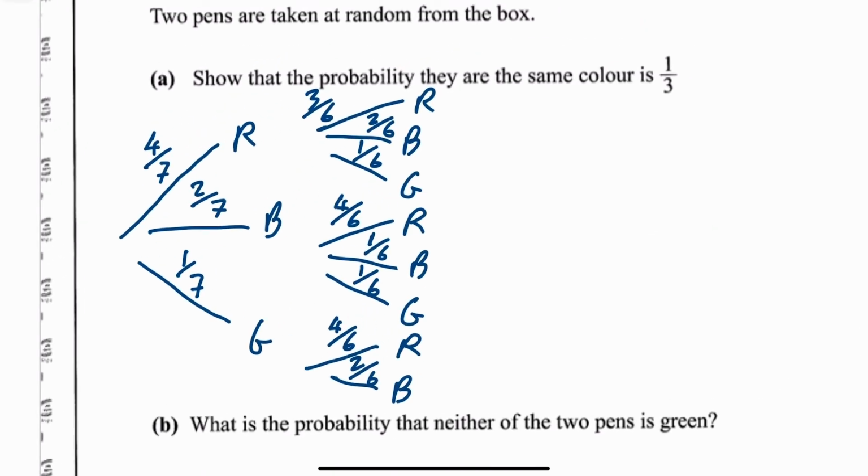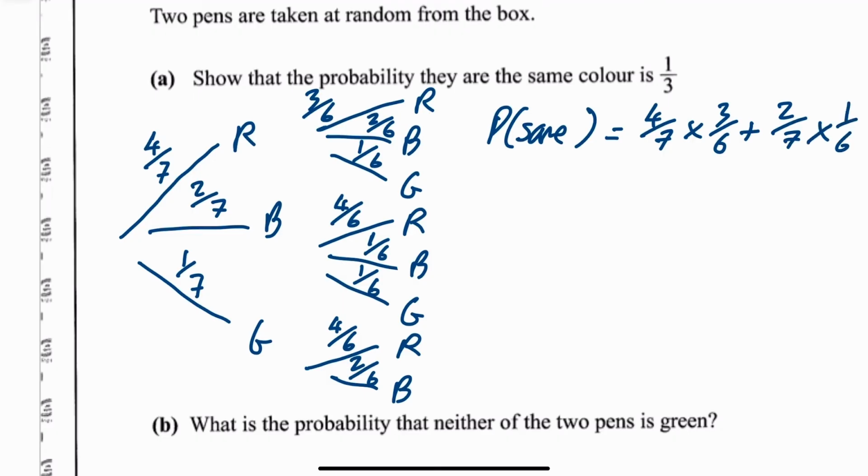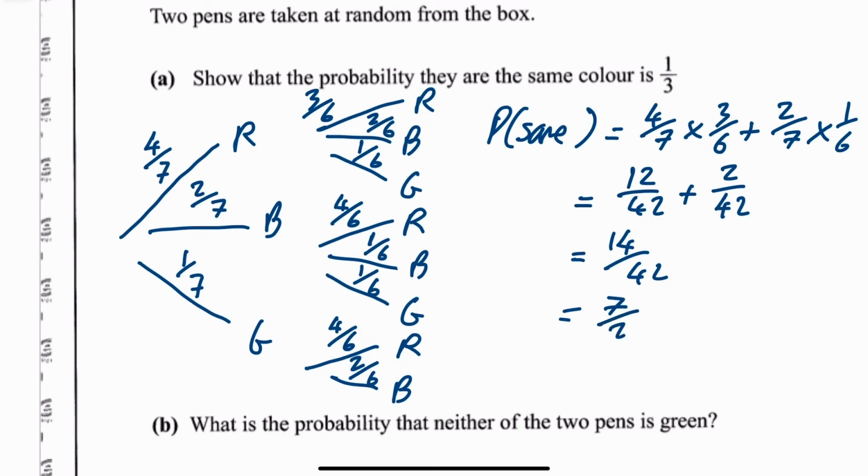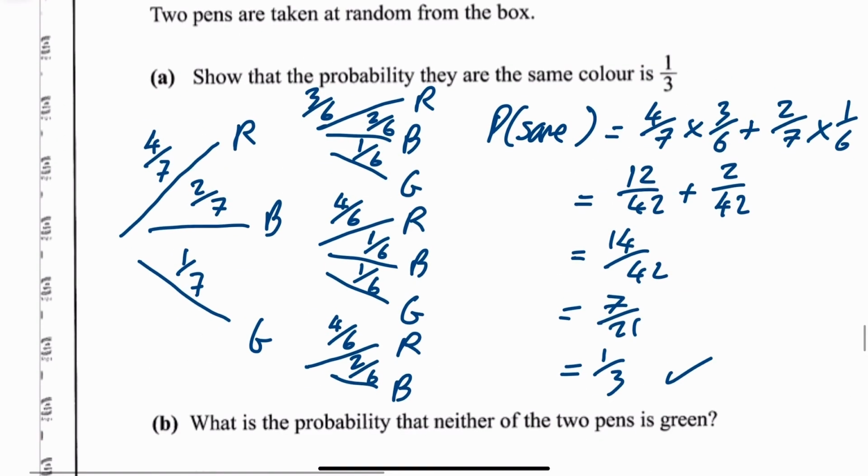Show that the probability that they're the same colour is 1/3. So the probability the same, you could have red and red, so 4 over 7 times 3 over 6, or you could have blue and blue. And again, don't cancel. That's 12 over 42 plus 2 times 1 is 2, 7 times 6 is 42, which works out to be 14 over 42. And that cancels down. Divide top and bottom by 2 to give you 7 over 21. Now divide top and bottom by 7 to give you 1 over 3. And that's what we were looking for, 1/3.